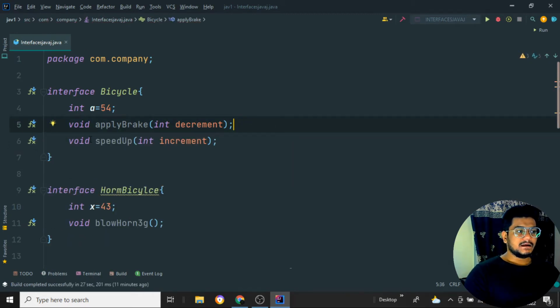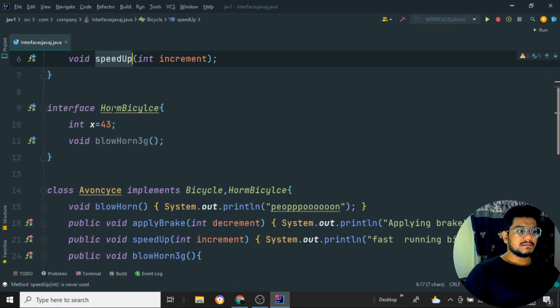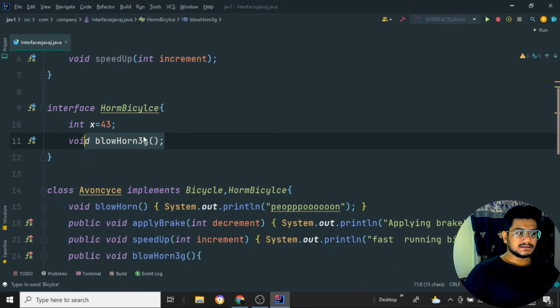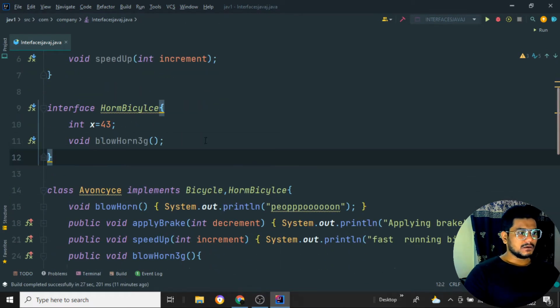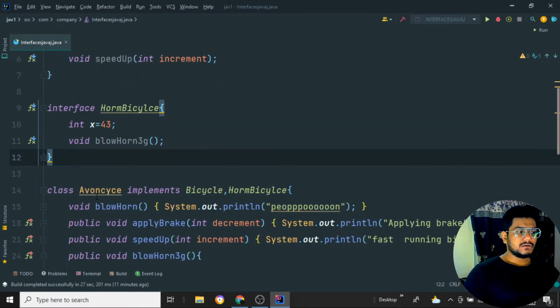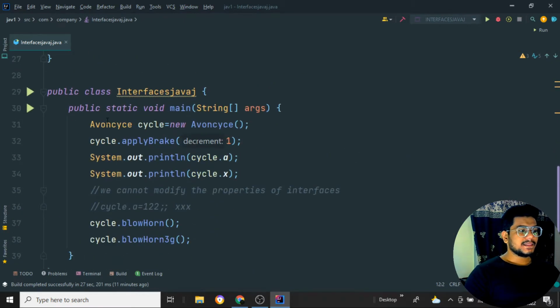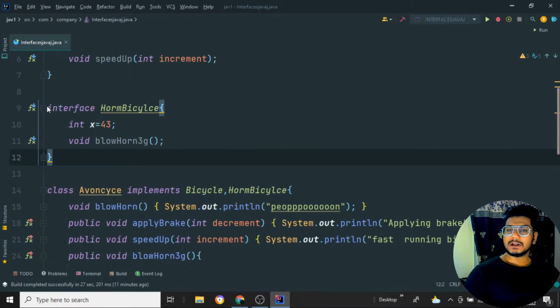In the interface bicycle we have two methods: one is apply brake, and one more is the speed up method. One more interface we have implemented is the horn bicycle, which has one particular method, blow horn. Now if I want to create an object for the interface, I cannot directly create it. We need to implement this interface inside a class, then we can create objects for it. That is how things work.